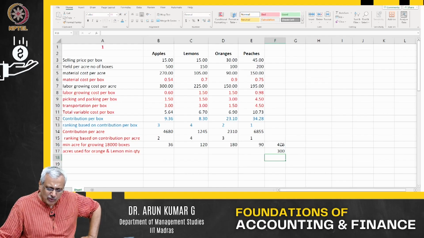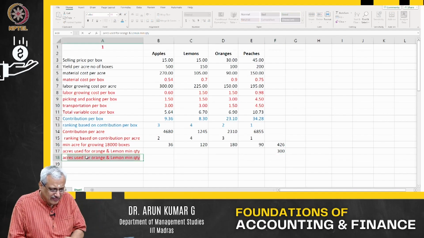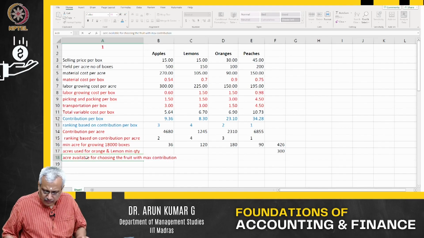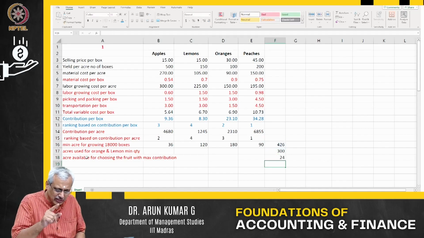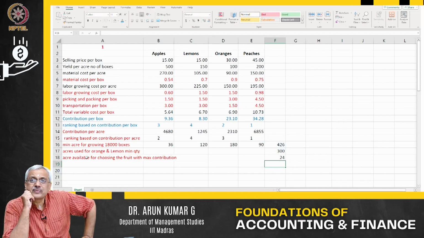So now what happens? Out of 450 acres, what is the acreage available for choosing the fruit with maximum contribution? 450 is the total available, 426 is what I have utilized, so 24 acres is available.